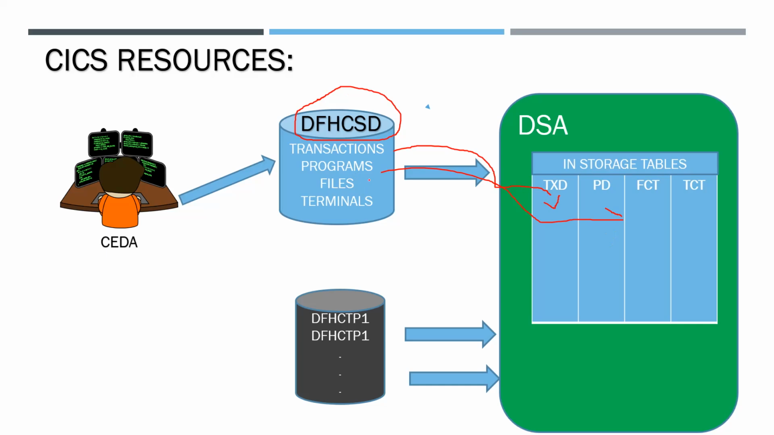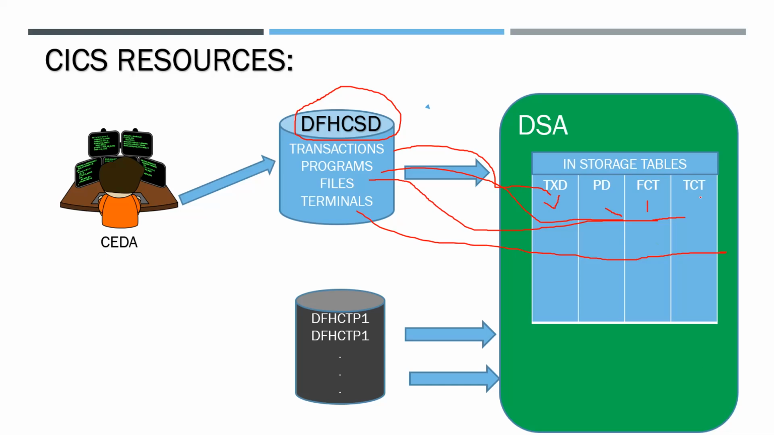Files: file open, file close, file update, all the operations performed will be in the file control table. Terminals: which terminals are defined, which are restricted, which are active, which are inactive, how many terminals there are. Every piece of information will be in the terminal control table.